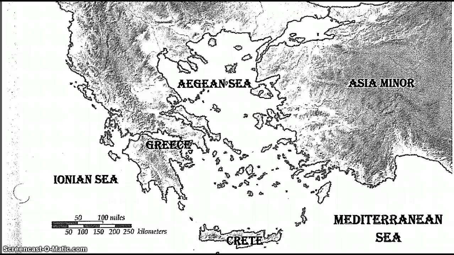Number 3. Based on the map above, Greece is located entirely within the A. Northern and Eastern Hemispheres, B. Northern and Western Hemispheres, C. Southern and Eastern Hemispheres, D. Southern and Western Hemispheres. Number 4. On the map above, the line labeled 36 degrees north is a A. Line of longitude, B. Line of latitude, C. Equator, D. Meridian.